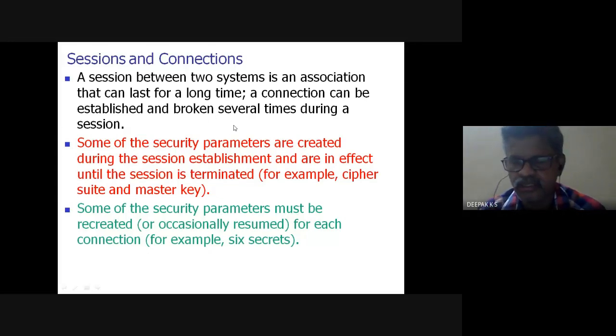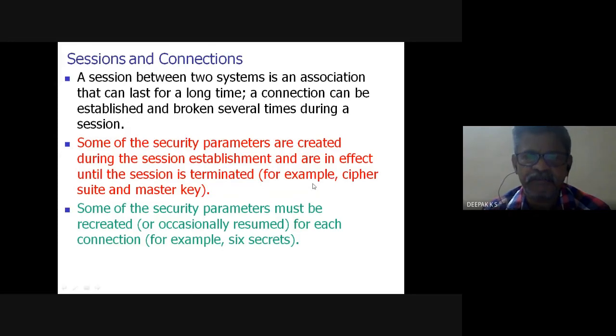So a connection is a smaller time duration, and a session is for a larger time duration. Some security parameters are created during session establishment, and they are in effect until the session is terminated.